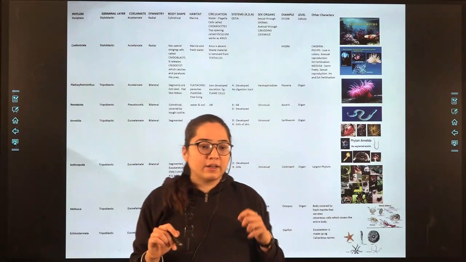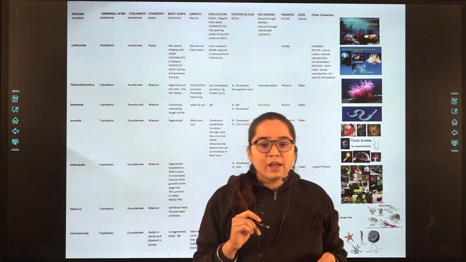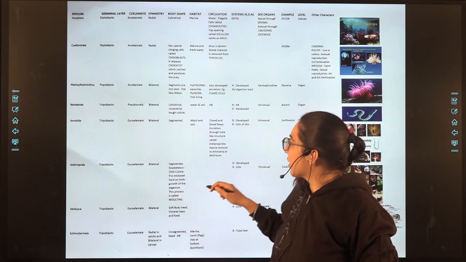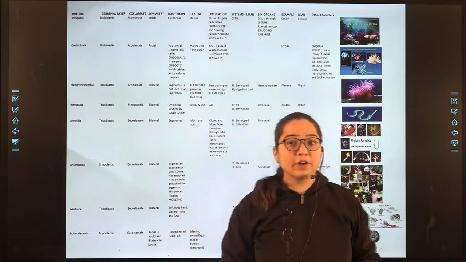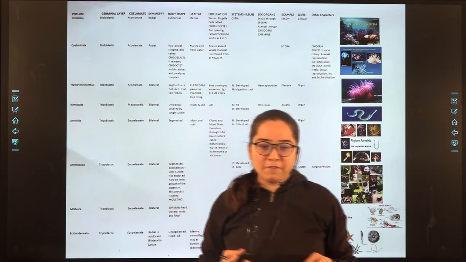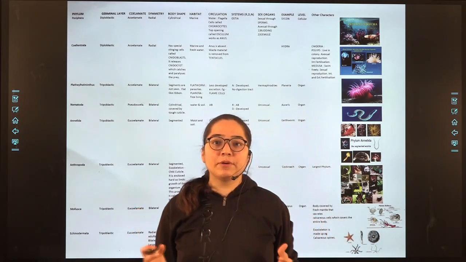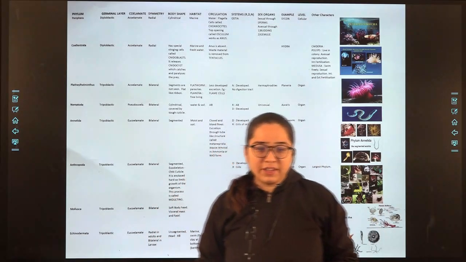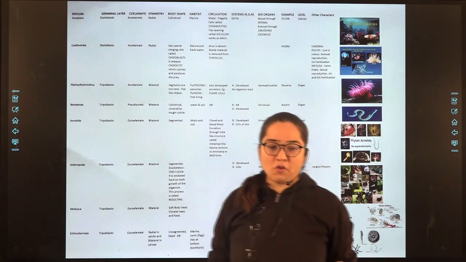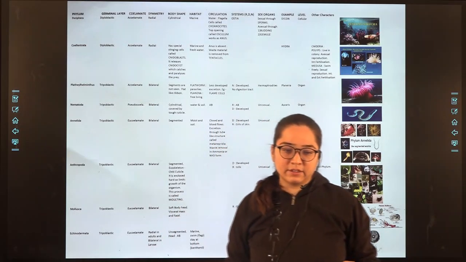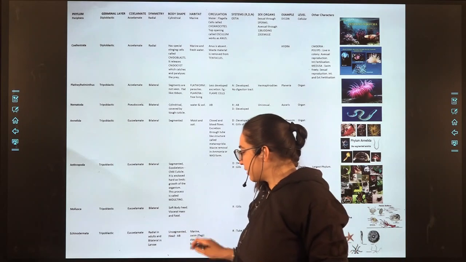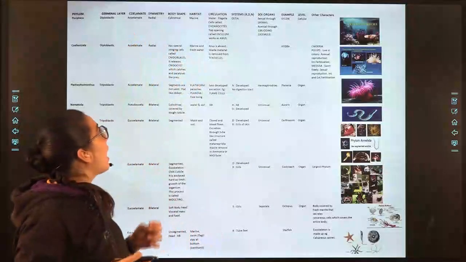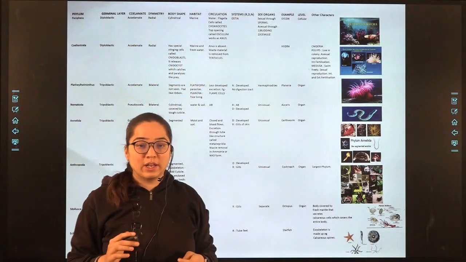Segments are not seen in Nematoda, and Arthropoda are segmented, and their exoskeleton is made up of chitinous cuticle that will limit the growth of any organism, and that is called molting. After that, Mollusca, their body is very soft, and Echinodermata again have an unsegmented body and no head. After that you are having habitat, that is where do they live.